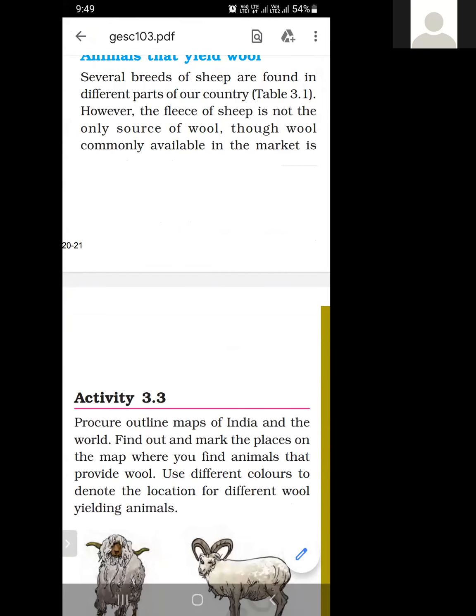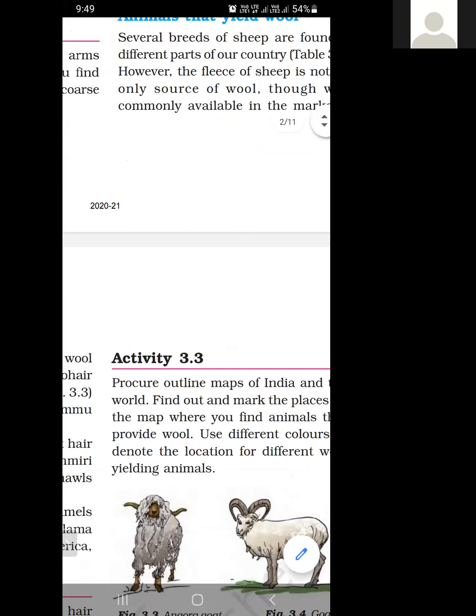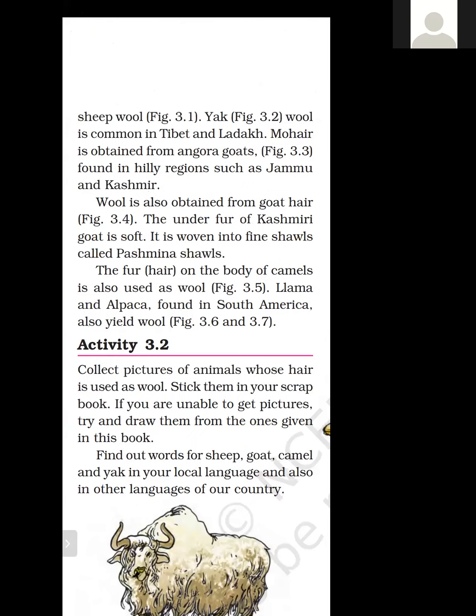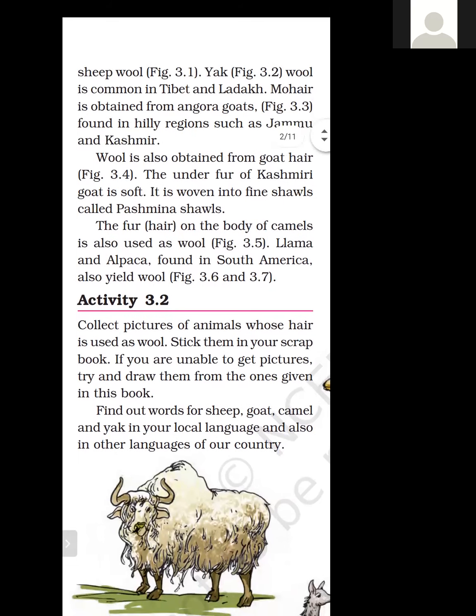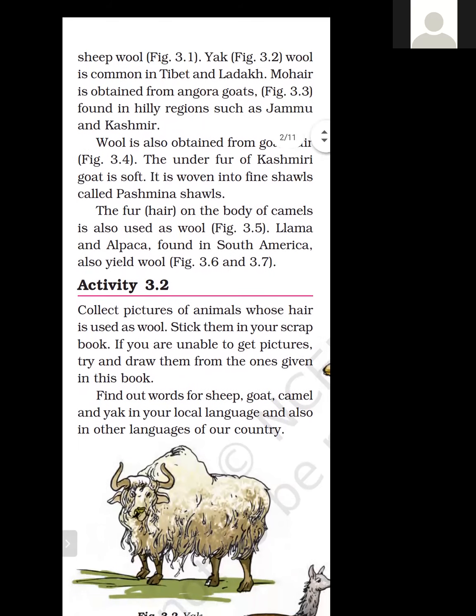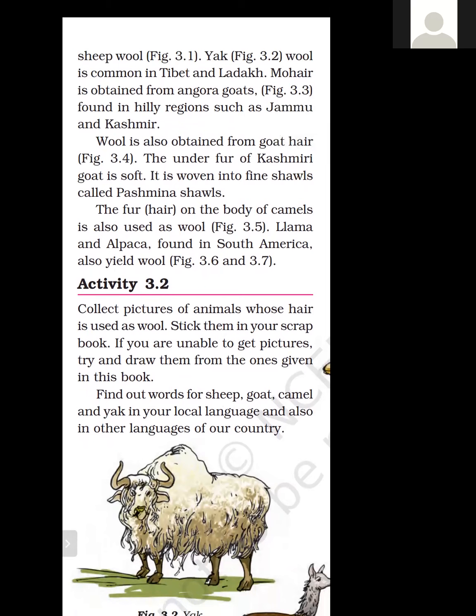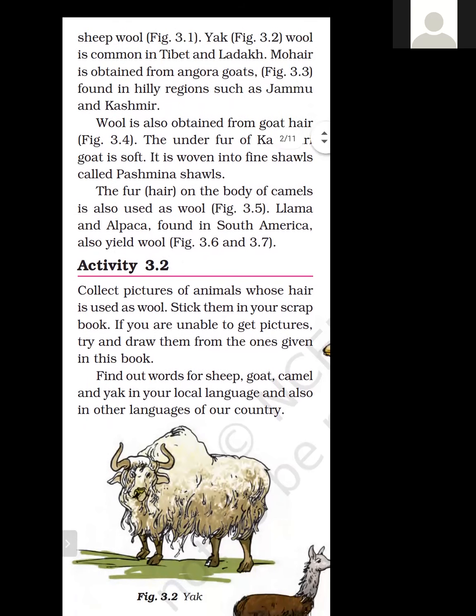Though wool commonly available in the market is sheep wool. Most of the wool is coming from sheep. Yak wool is also common in Tibet and Ladakh. So in Tibet and Ladakh, yak wool is common. So you can see in picture 3.2 the yak.